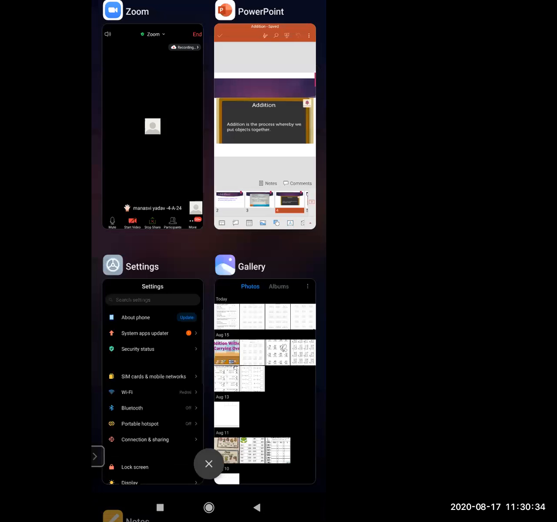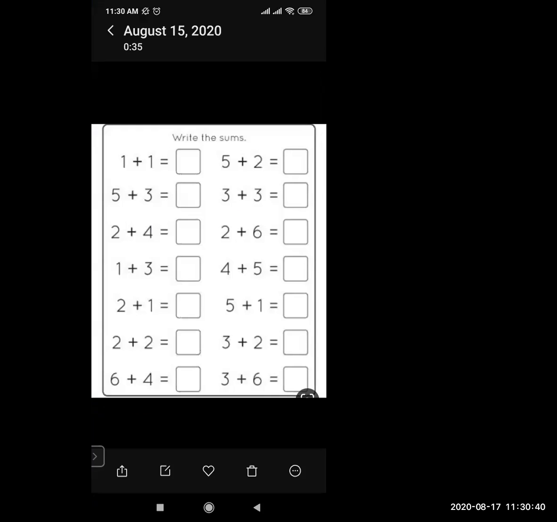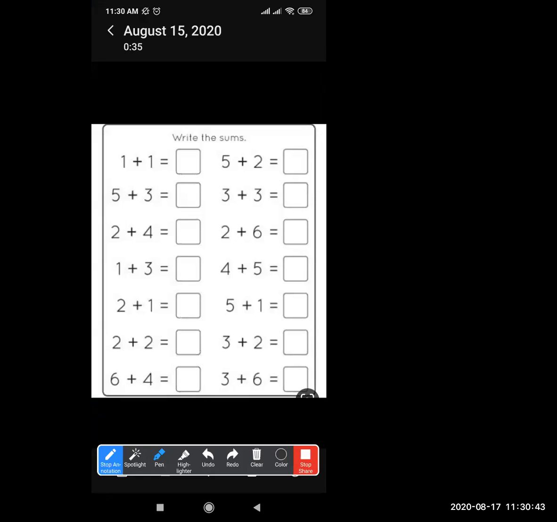Okay. So these kinds of sums of addition you have learned in standard first also. Right? Isn't it? Yes or no? Such kinds of sums, 1 plus 1, 5 plus 2. These kinds of sums you have learned in standard first, second. So you have to answer through the chat box. What answer will come here? 1 plus 1. Answer through the chat box. Teacher Maya, please see that children are answering through the chat box. Yes, sir, all have given the proper answer. Okay, so 1 plus 1, what is the answer?